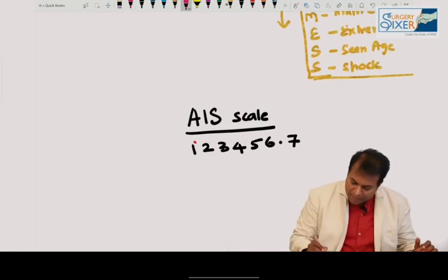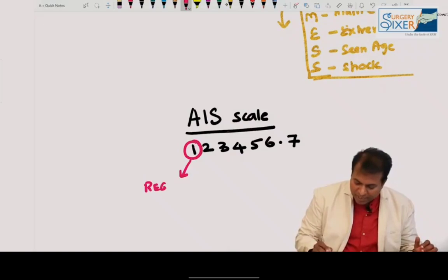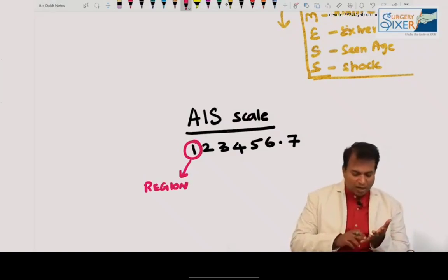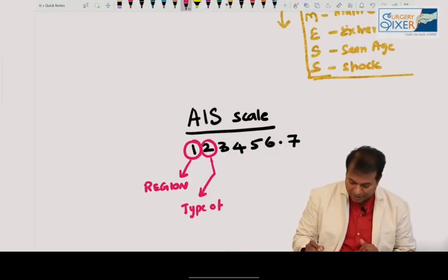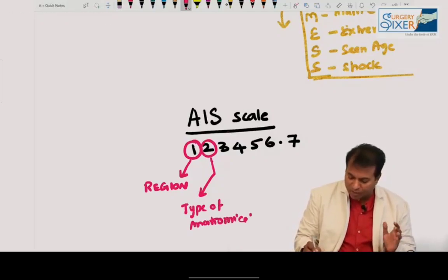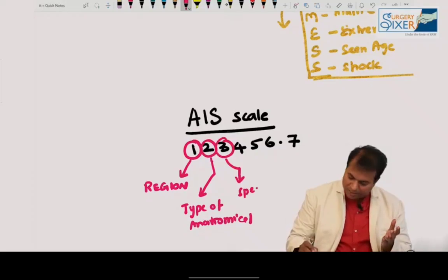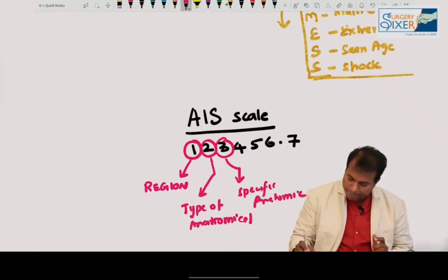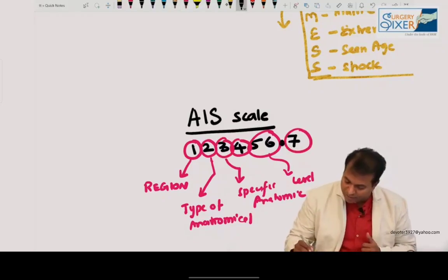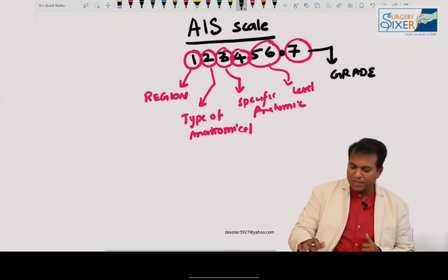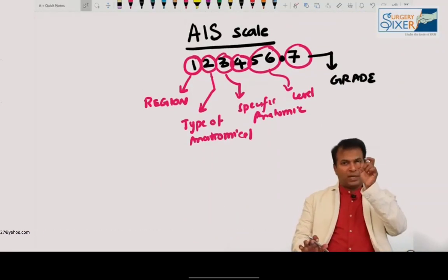In this, AIS 1 stands for the region of injury. Which region is injured will stand for 1. AIS 1 stands for anatomical body region. And 2 stands for type of anatomical structure. Usually, this is not all important. 3 and 4 stand for specific anatomical structure. And 5 and 6 for level of injury. And 7, post dot score, stands for grade of injury. So please don't forget the AIS scale is given as a value 1, 2, 3, 4, 5, 6.7.